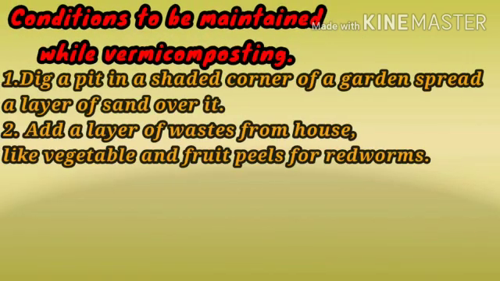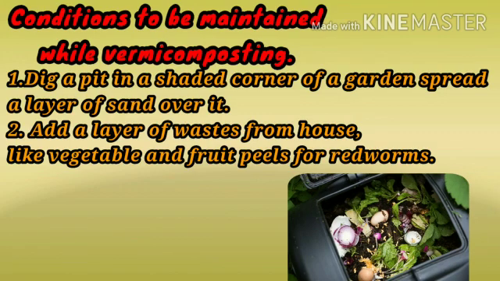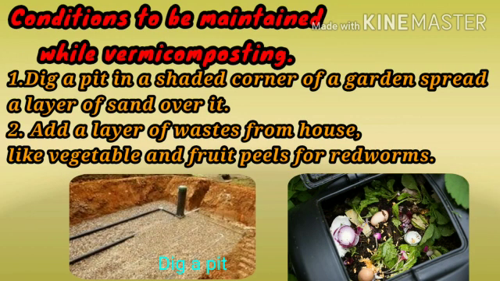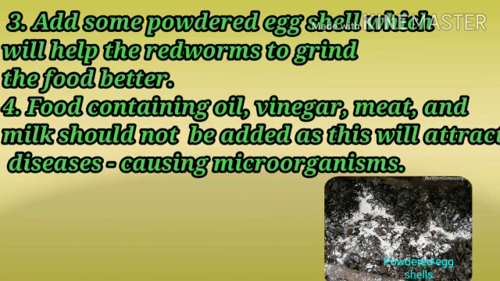Children, now I will explain what conditions should be maintained while vermicomposting. Firstly, we will dig a pit in a shaded corner and add a layer of sand over it. Then add waste from the household kitchen, that is vegetable and fruit peels, tea leaves and eggshells, for the redworms. Add powdered eggshells which will help redworms to grind the food.